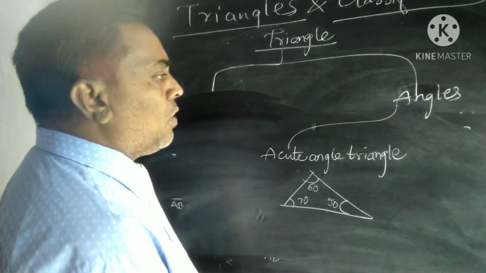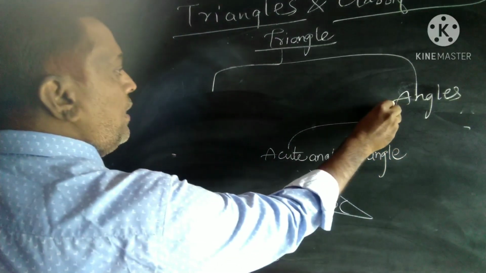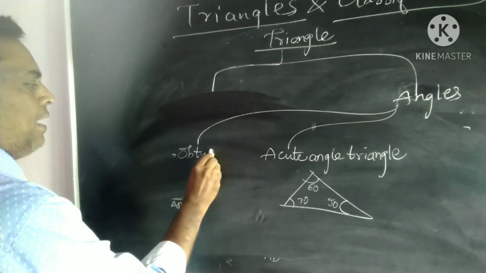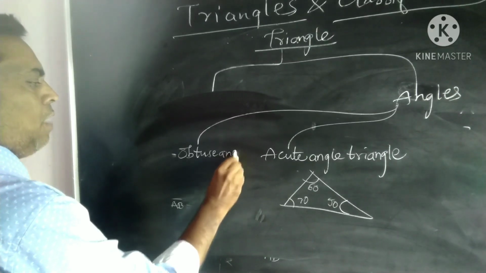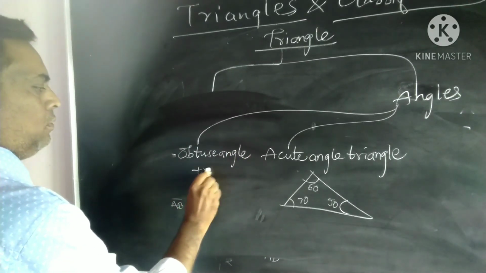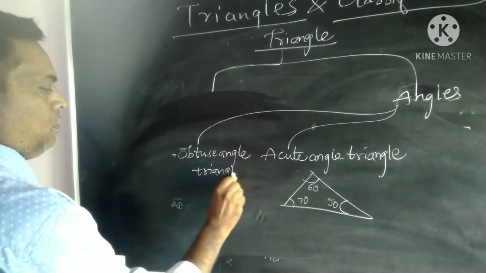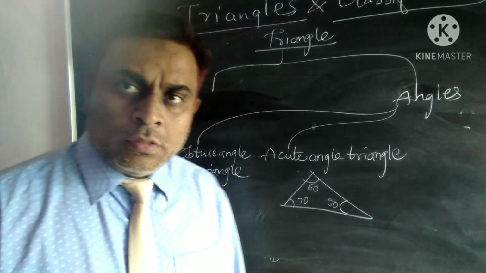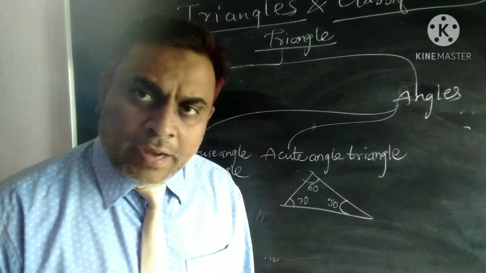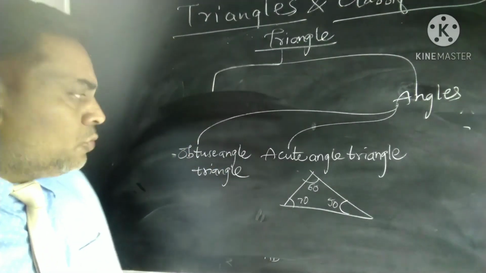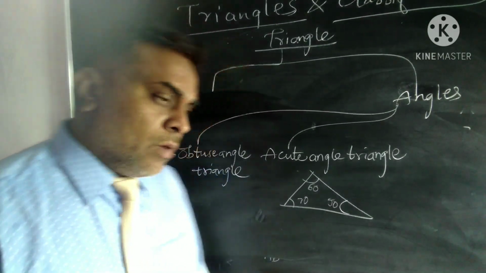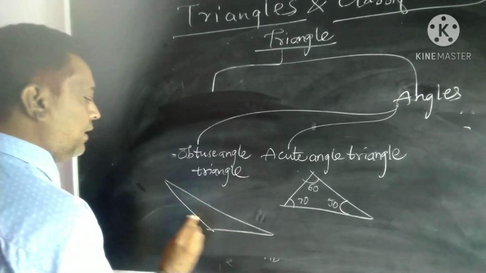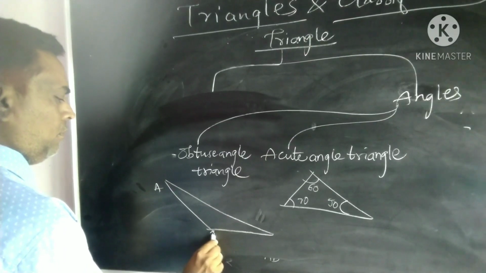Now coming to the next type of triangle based upon the angles, the obtuse angle triangle. An obtuse angle triangle is a triangle in which one of the angles is more than 90 degrees. Let us consider this triangle ABC.